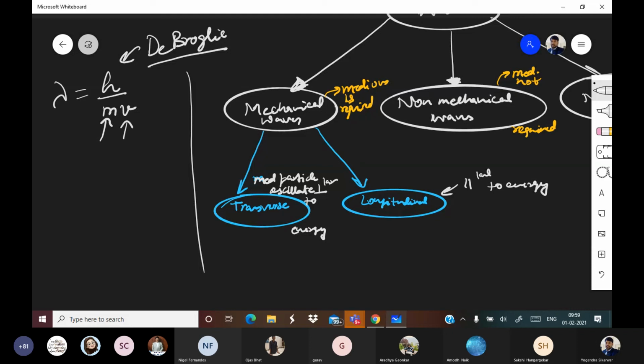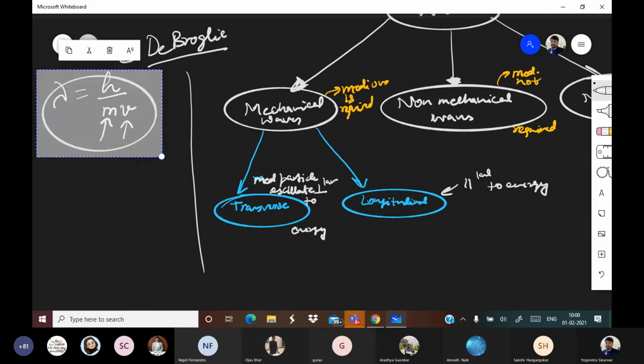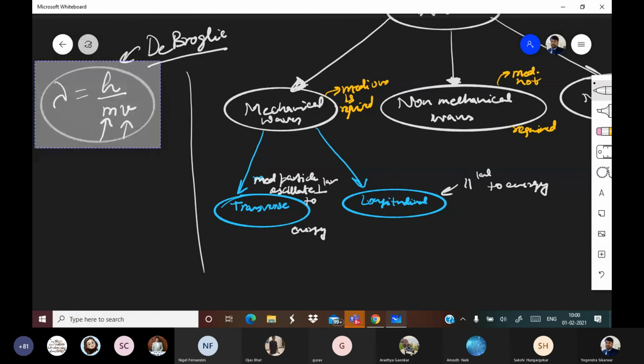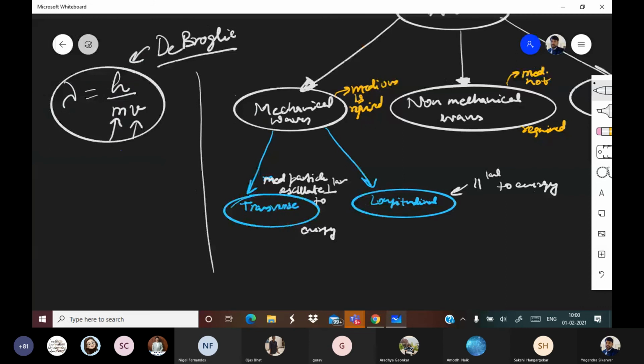So what you can simply do, if you want to identify whether something is behaving as a matter wave or not, use this formula, find its wavelength. If its wavelength comes out to be significant, then it is a matter wave, otherwise it is not.